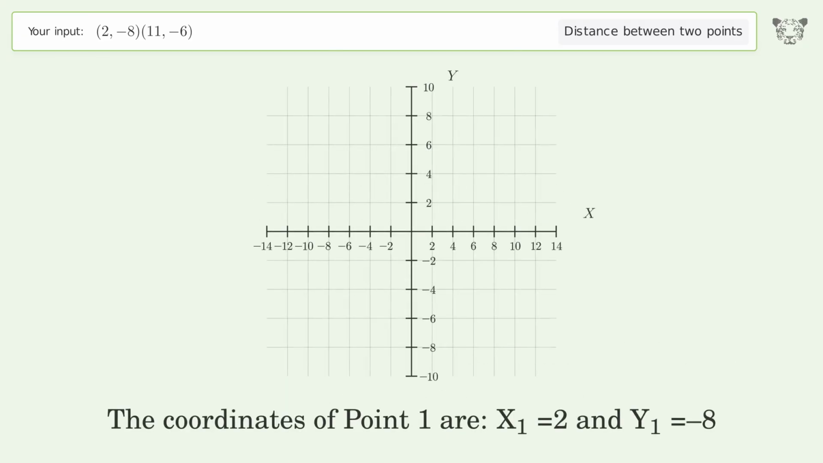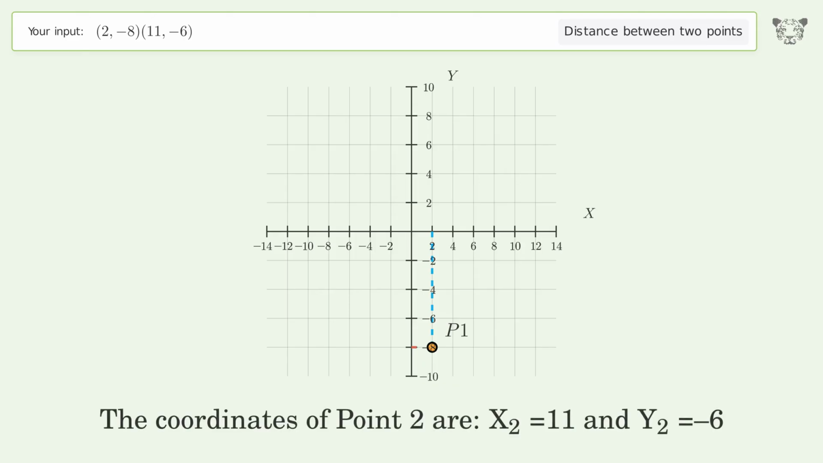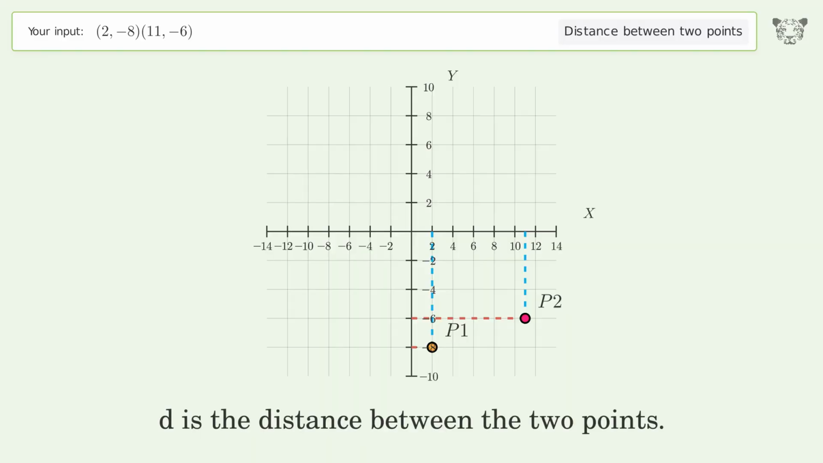The coordinates of point 1 are x1 equals 2 and y1 equals -8. The coordinates of point 2 are x2 equals 11 and y2 equals -6. D is the distance between the 2 points.